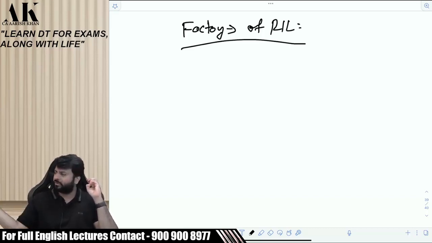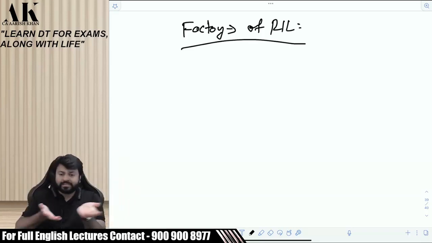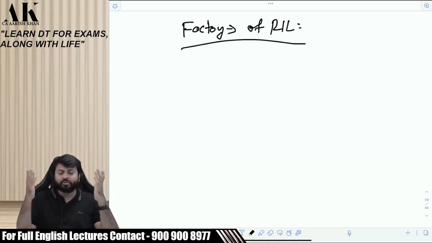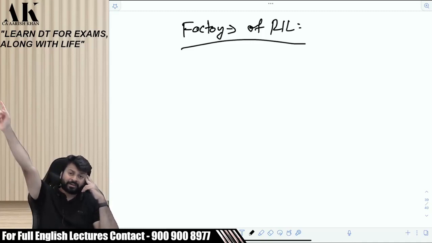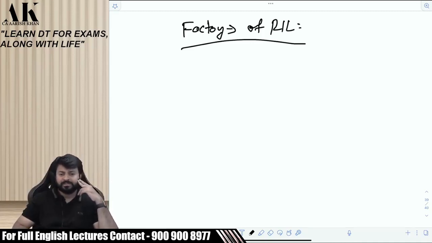That is an asset. There is one sofa, that is an asset. There is an AC, that is an asset. There is this building which is an asset in itself. Right? So in such a small room, there are so many assets. Just imagine about a factory of Reliance Industries. There will be hundreds and thousands of assets installed inside that. Every time I buy an asset, I cannot individually depreciate that asset. That is not practically possible for me. That will be a very tiring exercise for me.